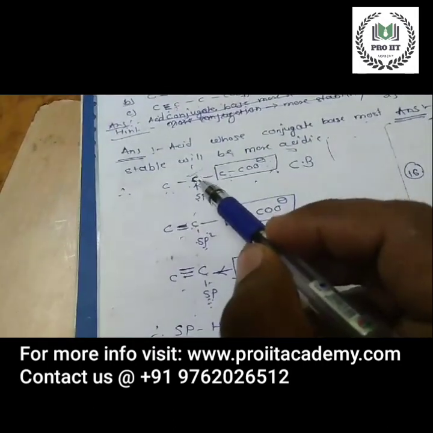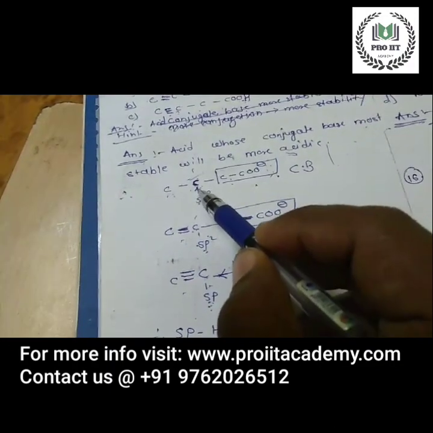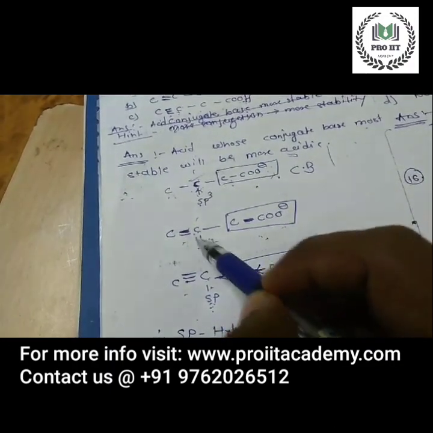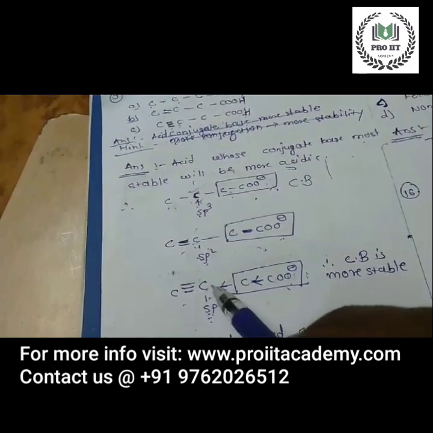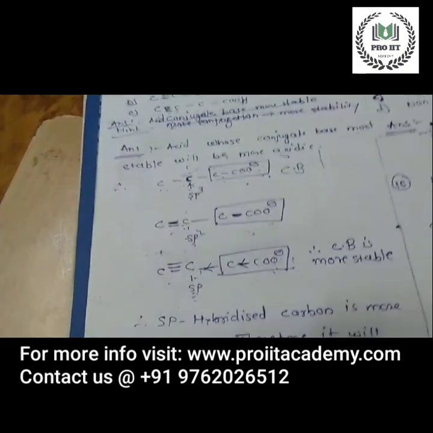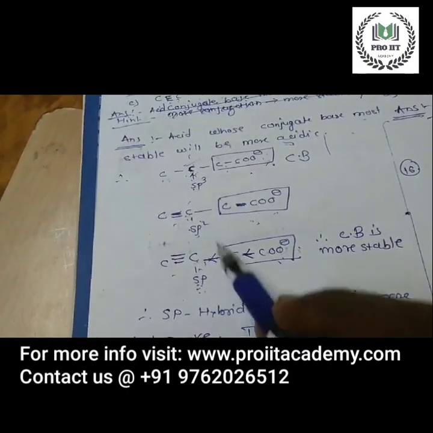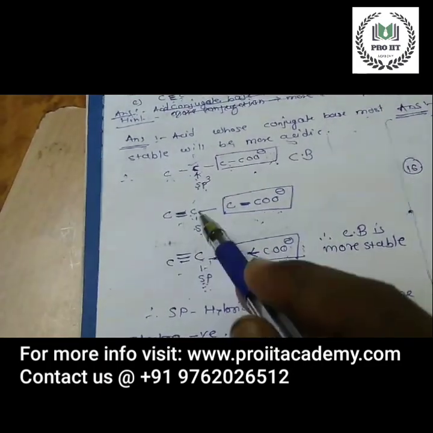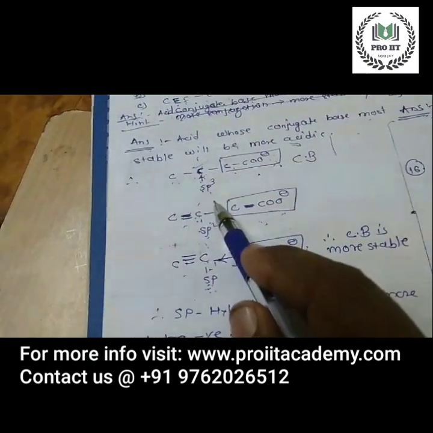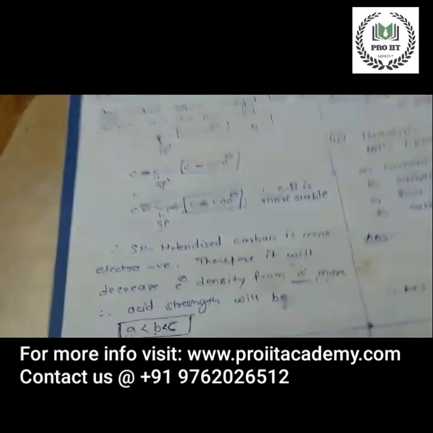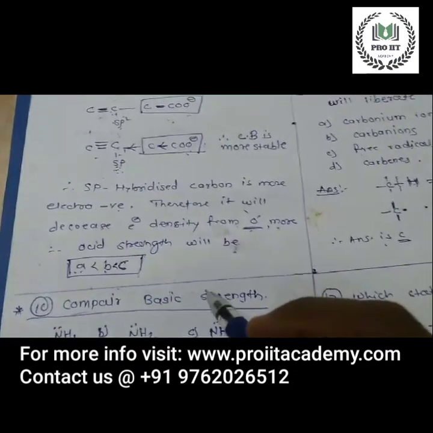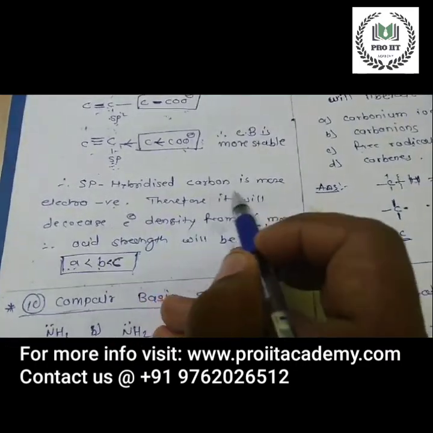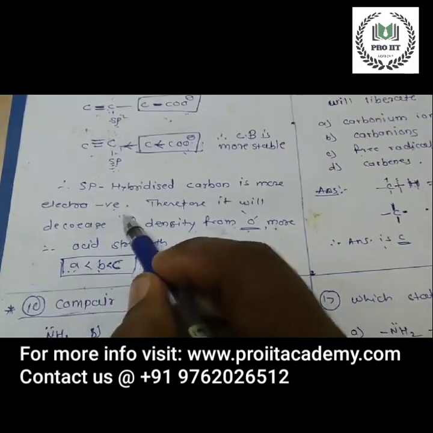Now look at the left part. This carbon atom is sp3 carbon, here sp2 carbon, and here sp carbon atom. When we compare these sp, sp2 and sp3 carbon atoms, we have learned in 12th standard that sp hybridized carbon is more electronegative.